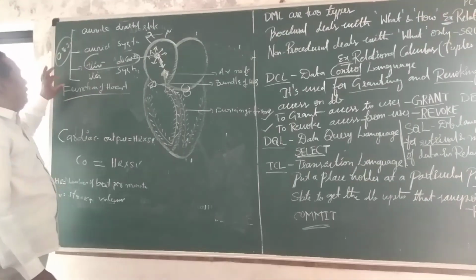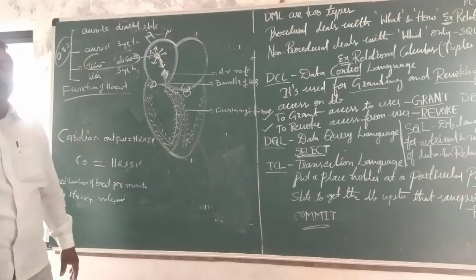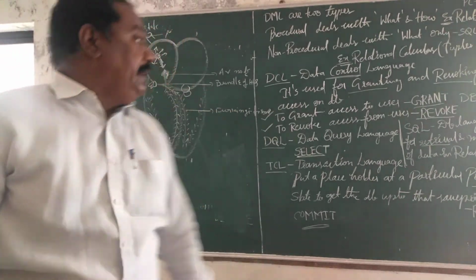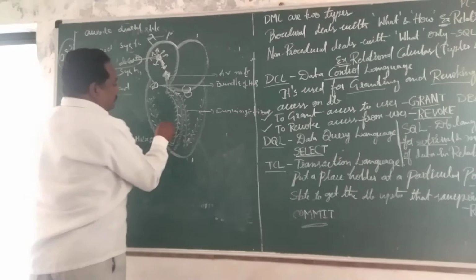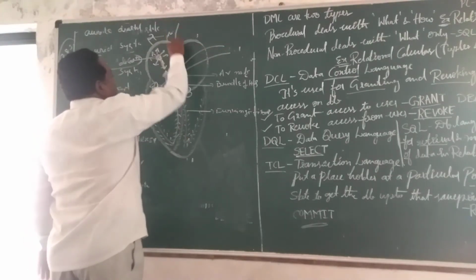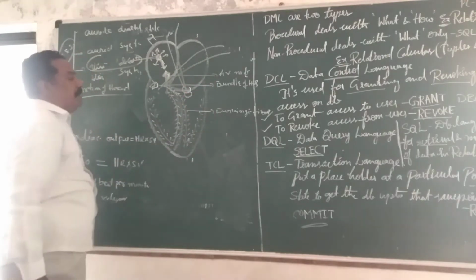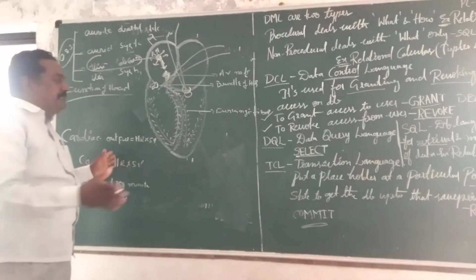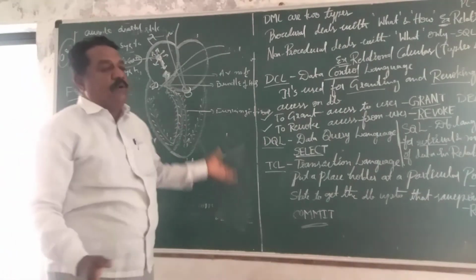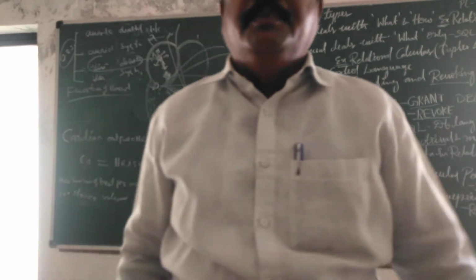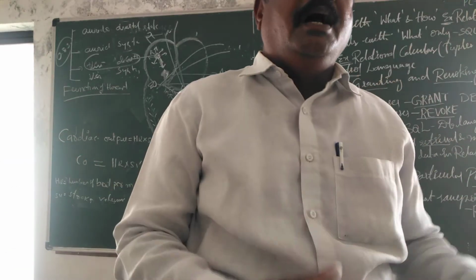Then after ventricular systole, the dub sound comes. Through the pulmonary artery and systemic artery, when relaxation takes place, the semilunar valves also close. At that time the dub sound comes. Lub, dub, lub, dub.